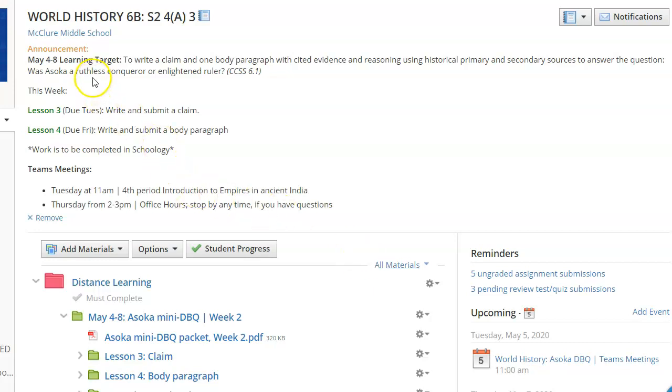This week's learning target is to write a claim in one body paragraph with cited evidence and reasoning, using historical primary and secondary sources to answer the question: was Asoka a ruthless conqueror or enlightened ruler? This week you will write and submit a claim, and write and submit one body paragraph. You'll remember all of this work on Schoology.